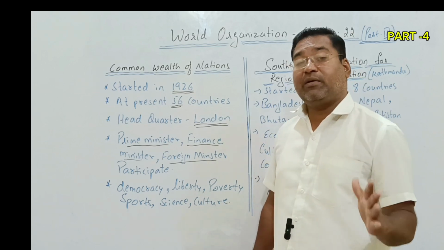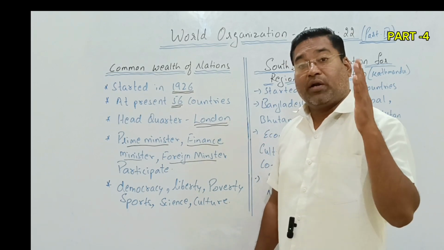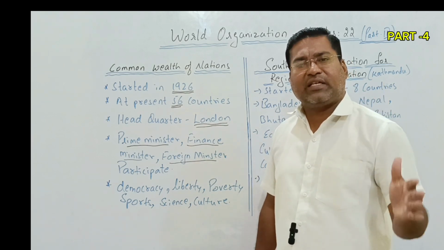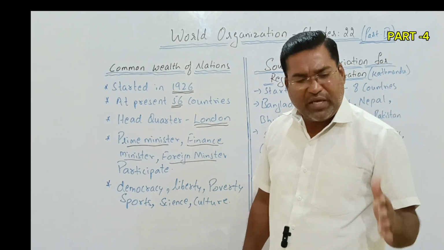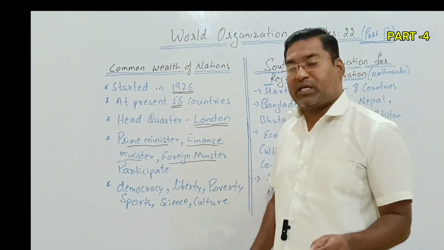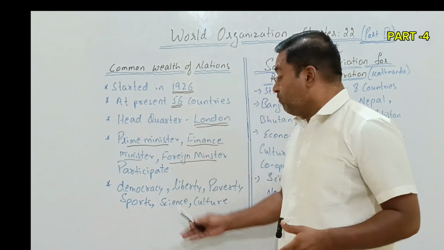It is not only of one particular country, it is about a number of nations, because all nations with economic weakness suffer from poverty. So, eradicating poverty.